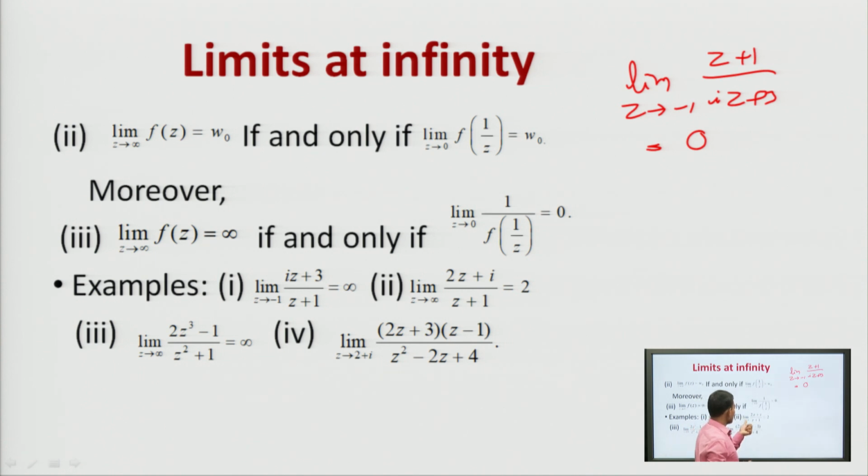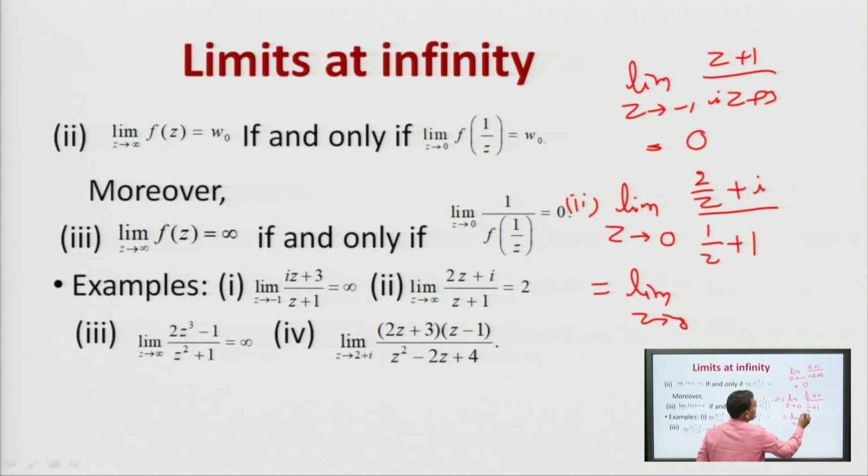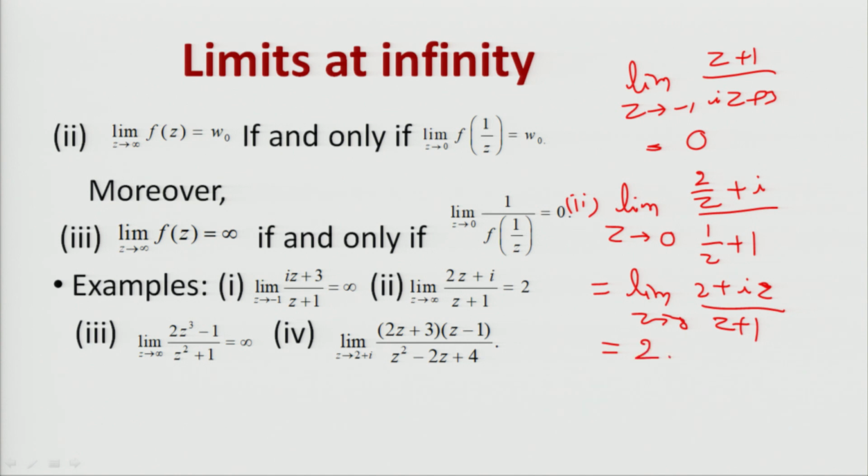In the second, in the same way, z tends to infinity, we can calculate the limit. In the second case, the limit as z tends to 0 of (2 upon z plus iota) upon (1 upon z plus 1), and if you calculate it, then the limit as z tends to 0 will be (2 plus iota z) upon (z plus 1). You put the value z tends to 0, then it will be 2, so its limit will be 2, because this limit will be 2 here.